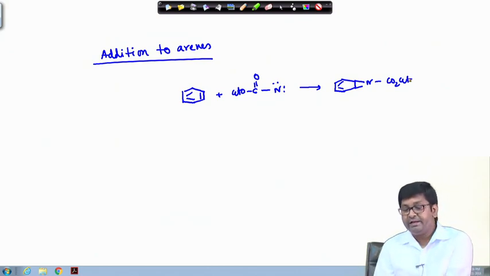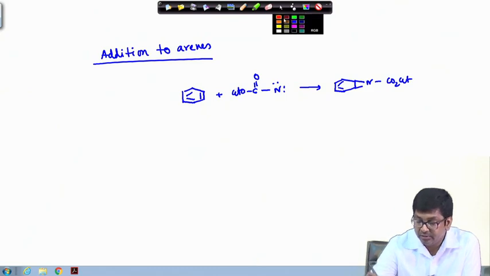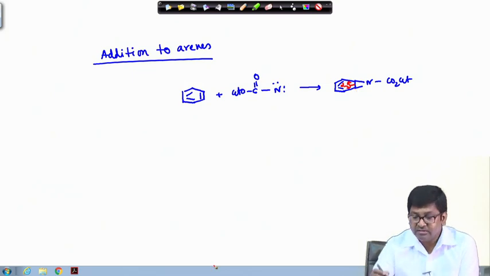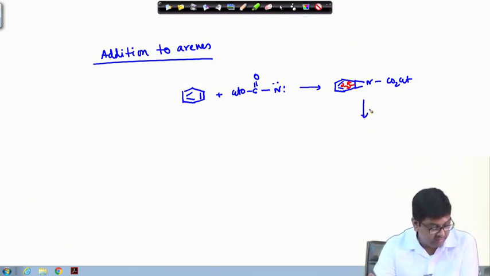Okay. Then the corresponding electrocyclic ring opening will happen in this way. Okay. Once this electrocyclic ring opening happens, then this will give the 7 membered azepine ring.